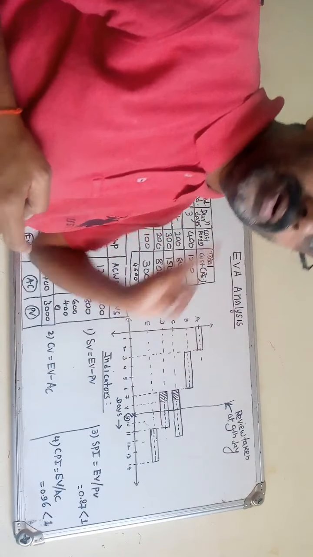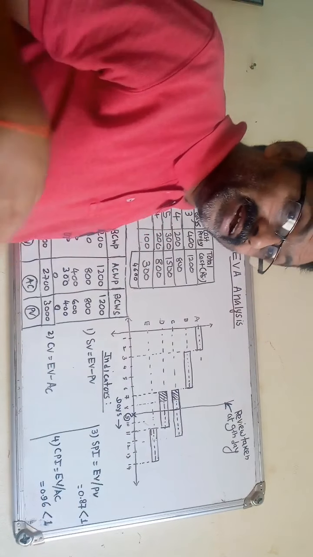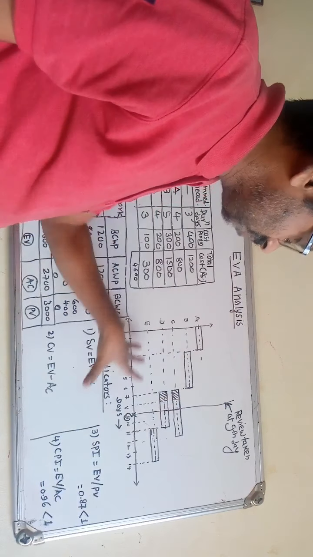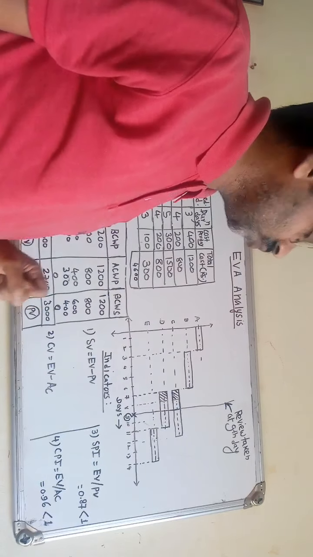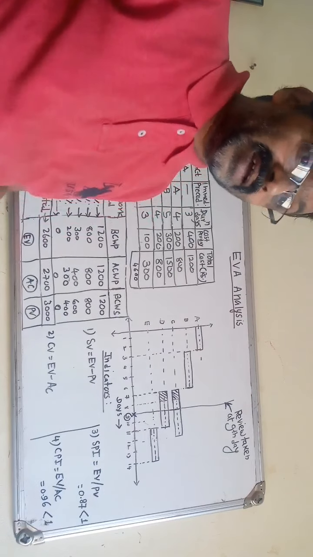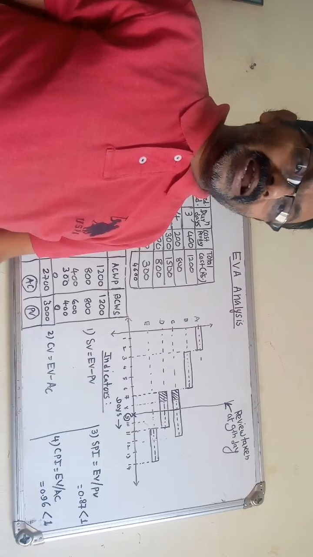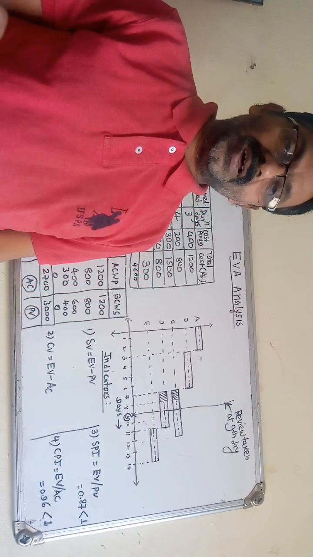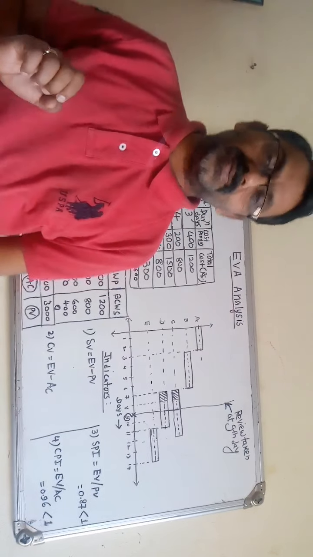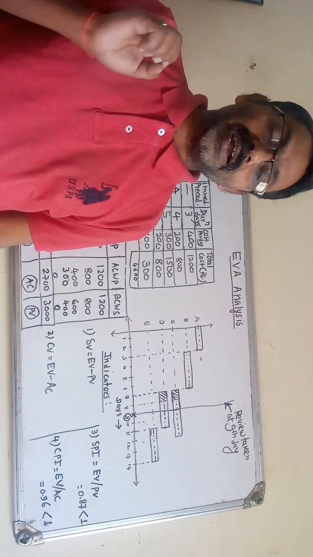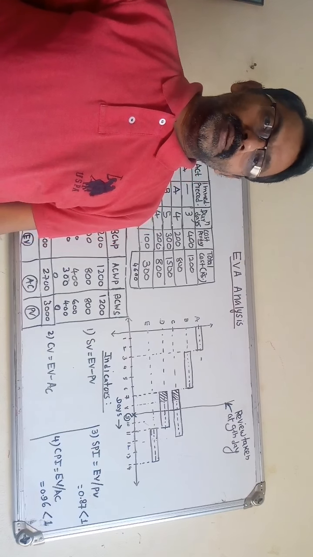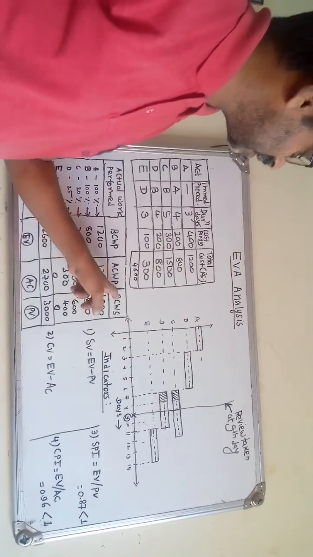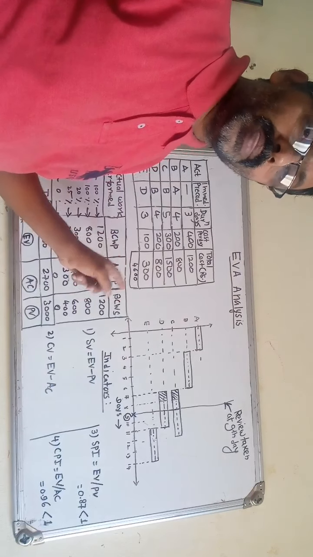Right? So from this, we now have to find the different terms related to earned value analysis. The first term is planned value. What is meant by planned value? Planned value is also known as budgeted cost of work scheduled.